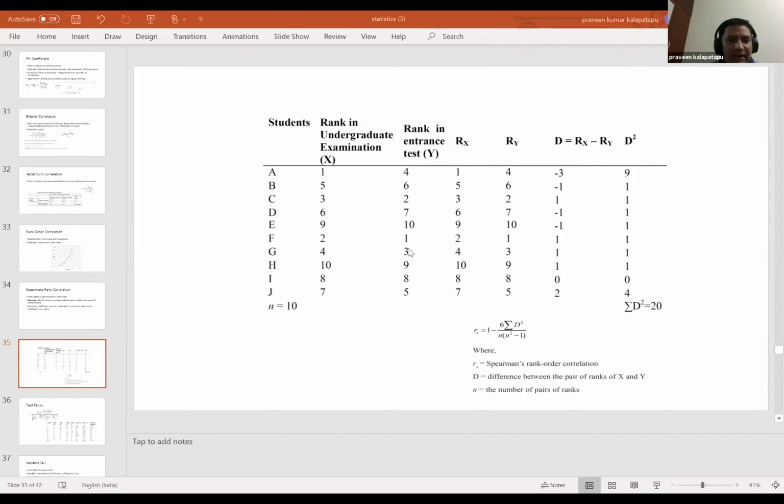Now there are two ways to compare. You can get the score of the undergraduate exam, which is marks, and you can get the marks of the entrance test, and then compare the marks of the undergraduate exam with the entrance test. Marks of the undergraduate exam and marks of the entrance test, both are continuous data.